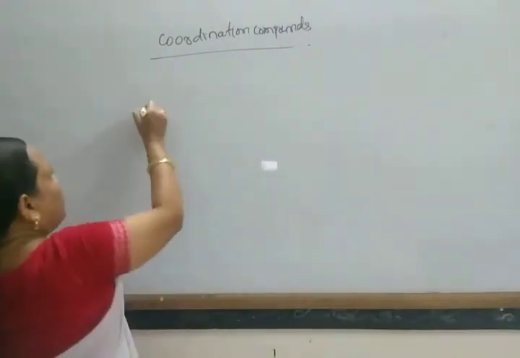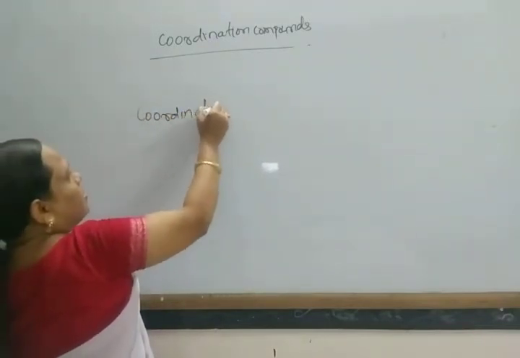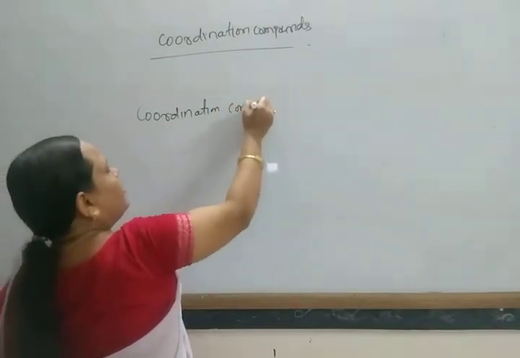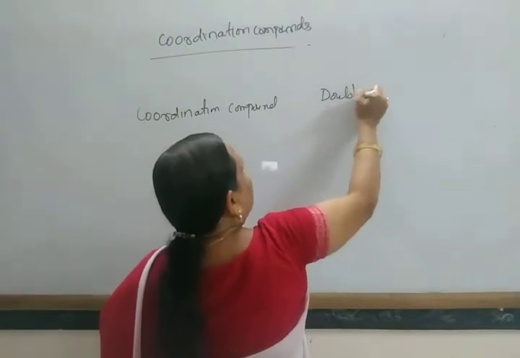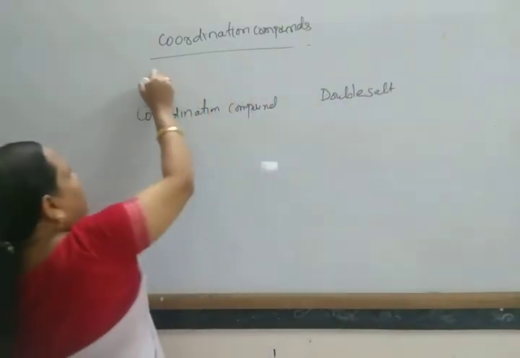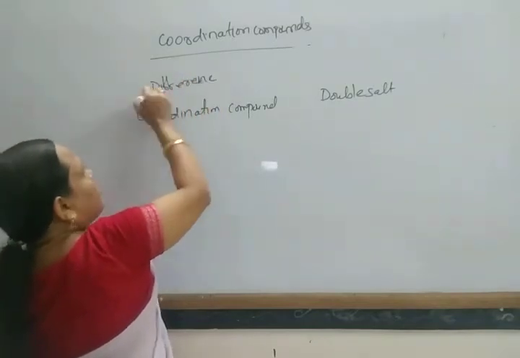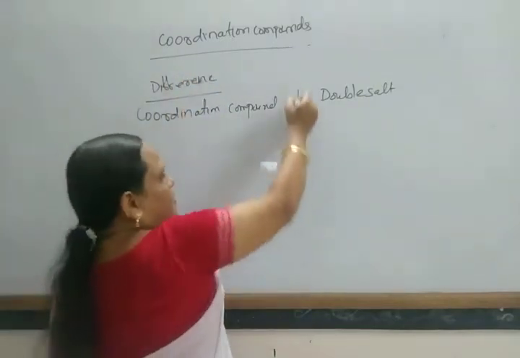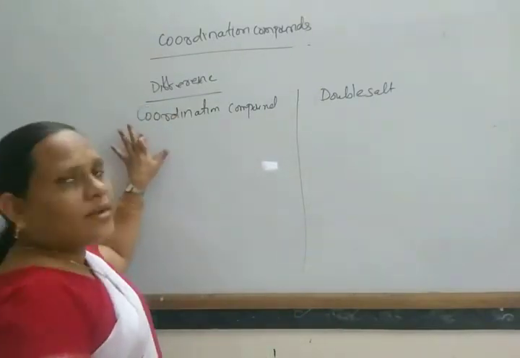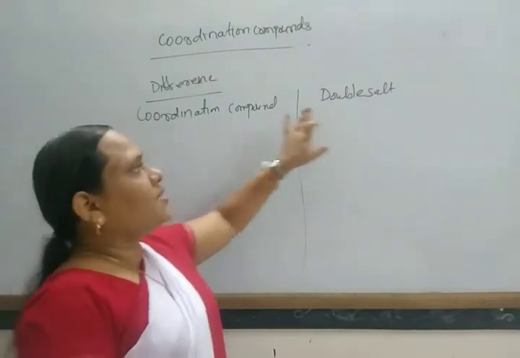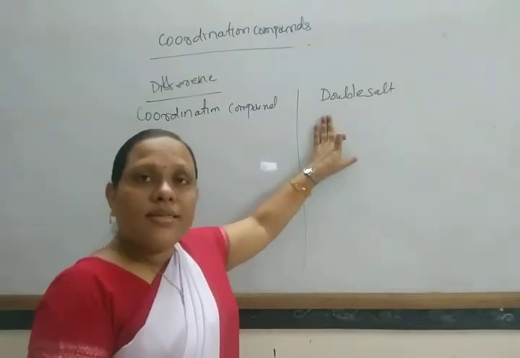Difference between a coordination compound and a double salt. What is the difference? First, this one is also an addition or molecular compound, and this one is also an addition or molecular compound. These are the similarities. But what are the differences?